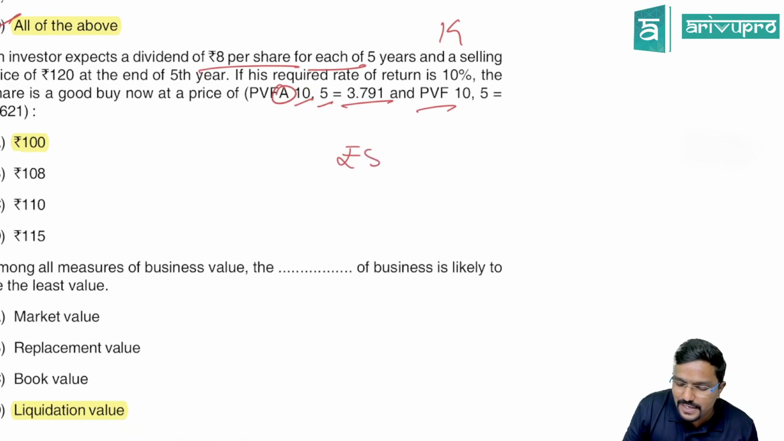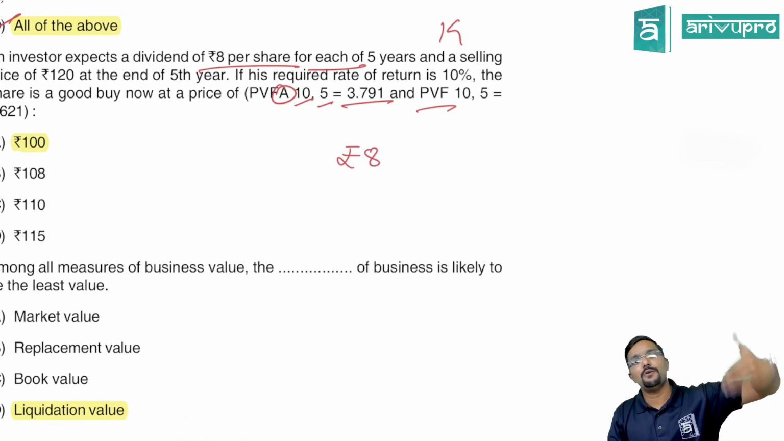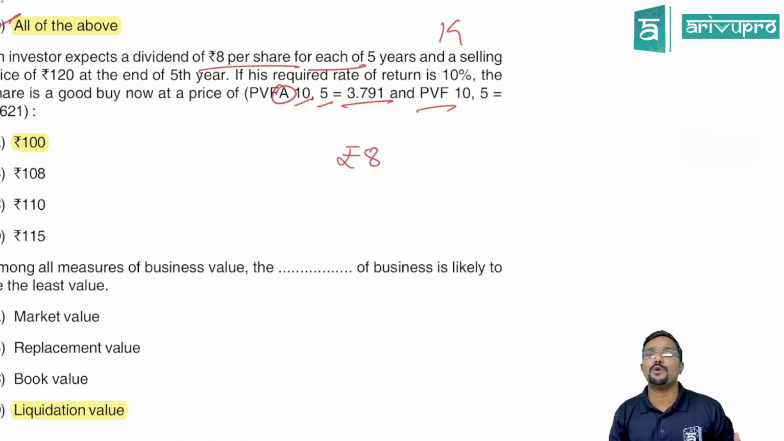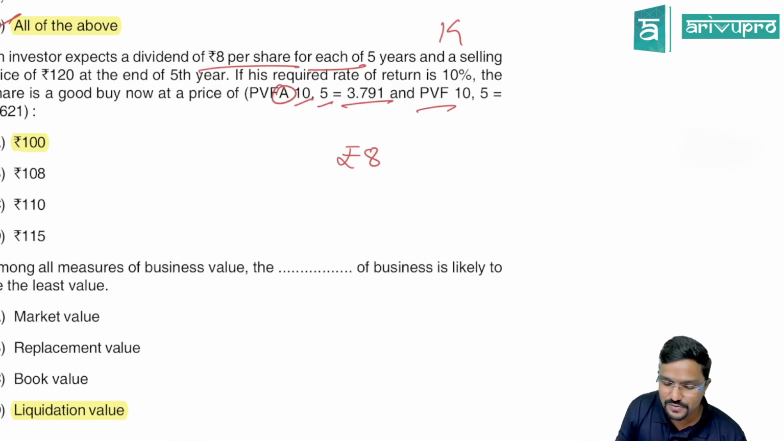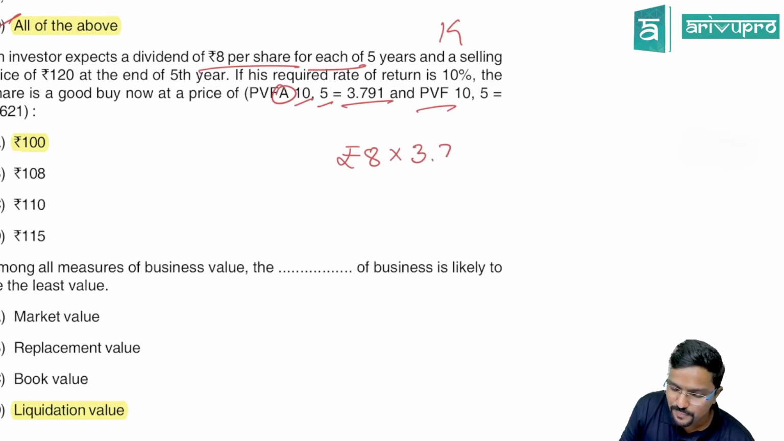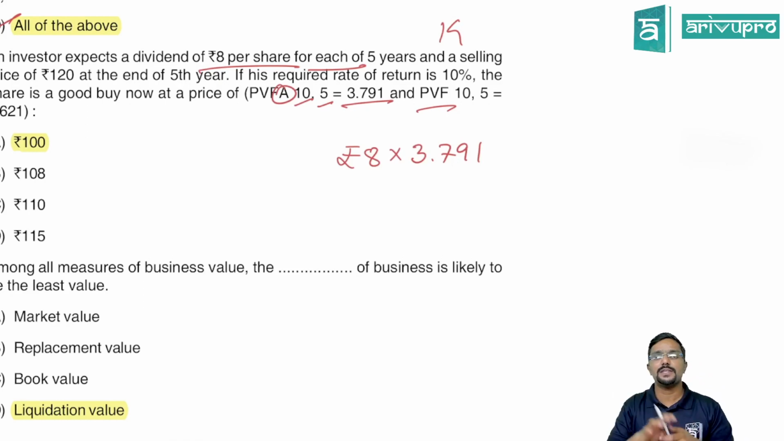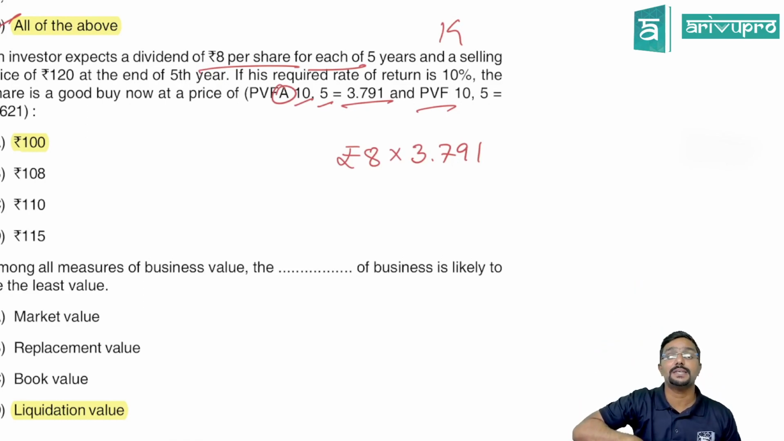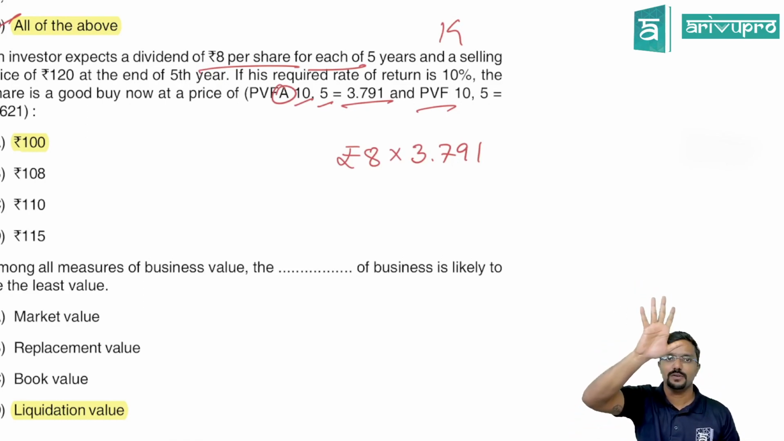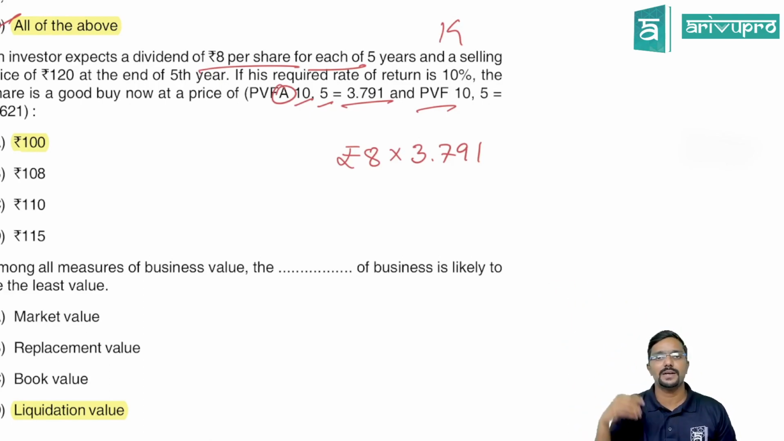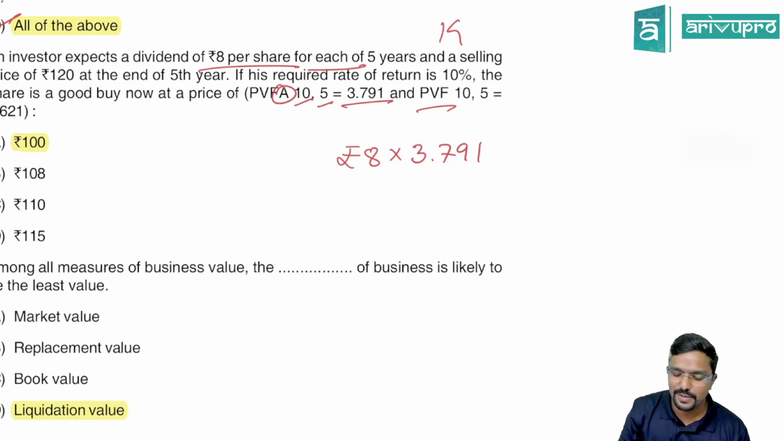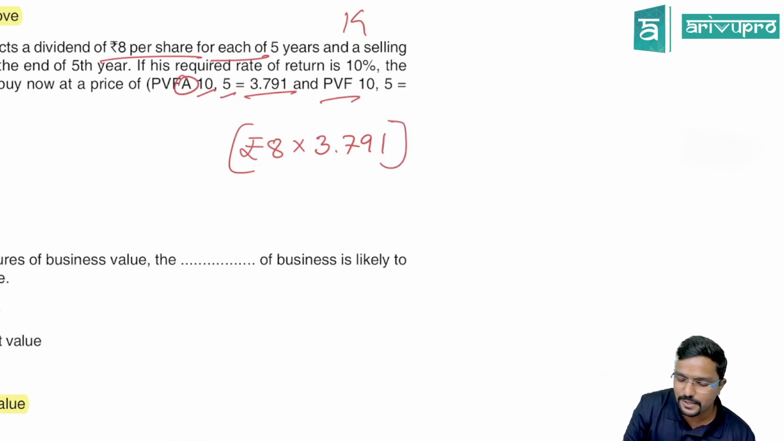So what should I do? Dividend I am receiving at the end of every year. So I have to multiply it with what? The present value annuity factor. Why? Because the cash flows are equal. When cash flows are equal, can we use the annuity factor? Yes. What is the annuity factor? 3.791. This is nothing but the total of the present value factors at 10% for 5 years, guys, which we can also do using the calculator, using M plus. So this is the present value of the dividend part.